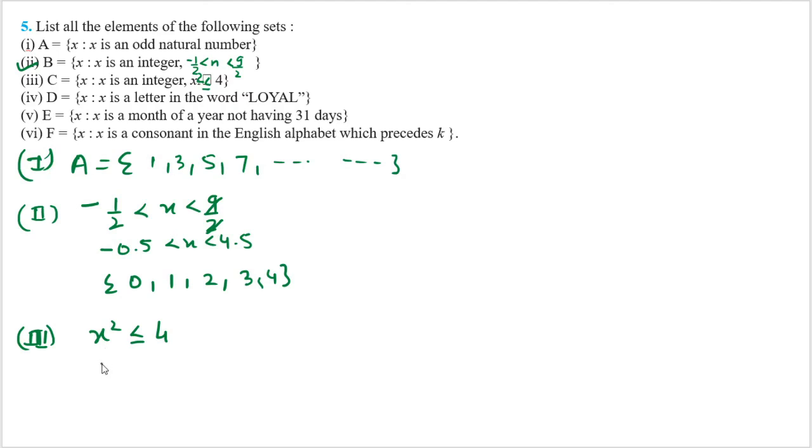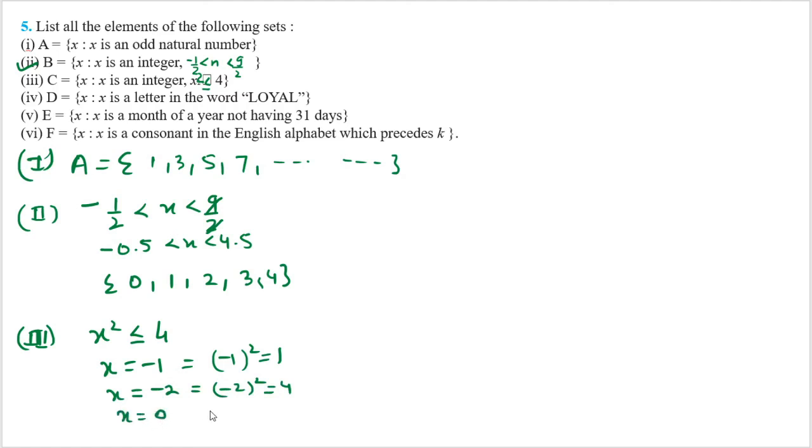So first of all, I had taken x is equal to minus 1, and the square will be minus 1 square is equal to 1. Then I had taken x is equal to minus 2. Then minus 2 square is equal to 4. And if I take x is equal to minus 3, it becomes more than 4, so I will not take this one.